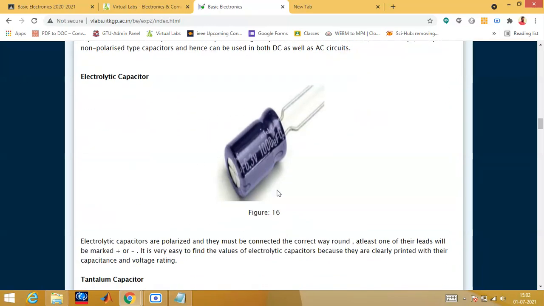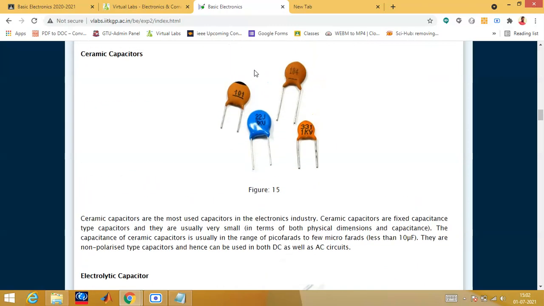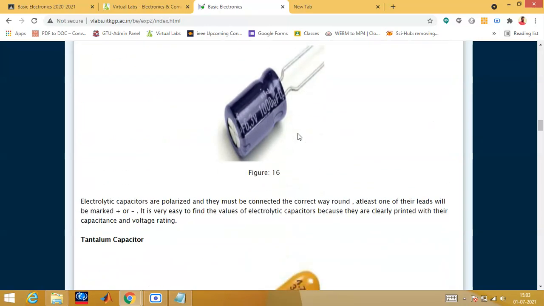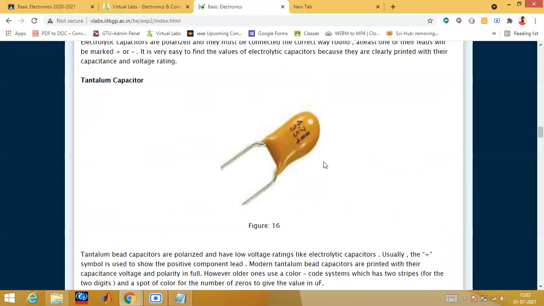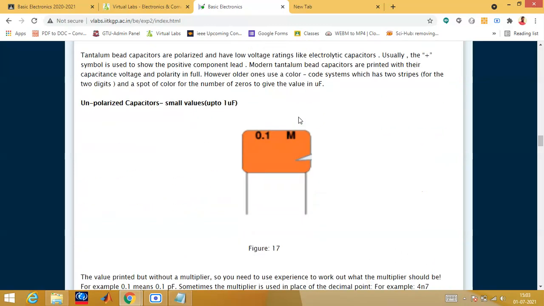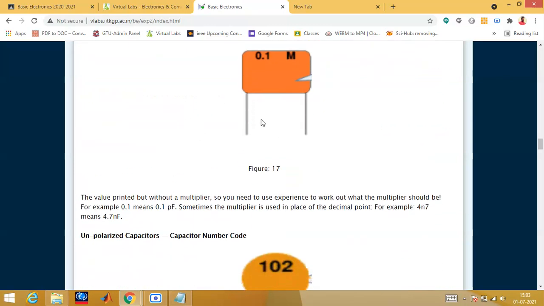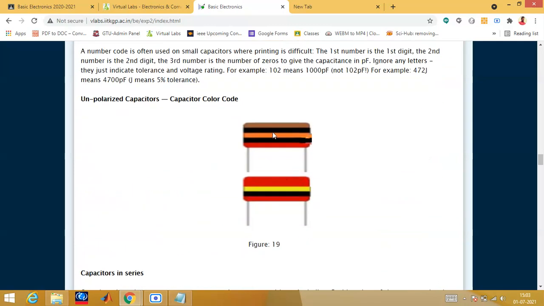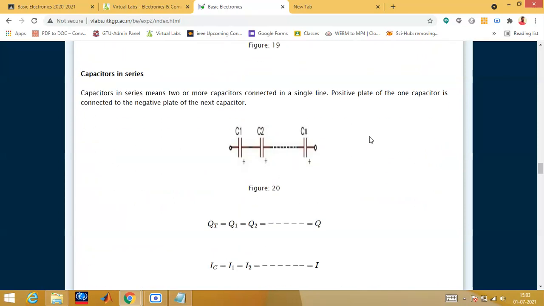If they are giving you this capacitor and they're asking you what is the type of the capacitor, then you have to write electrolytic capacitor. Suppose they're giving this image and they're asking you what is this element, then you have to say it's a capacitor. If they're asking you which type of capacitor, then you must say it's a ceramic capacitor. All this also you have to read once. And this is also a capacitor, this is a tantalum capacitor. Like unpolarized small values, images like this will be given and they will ask you what are the different types.